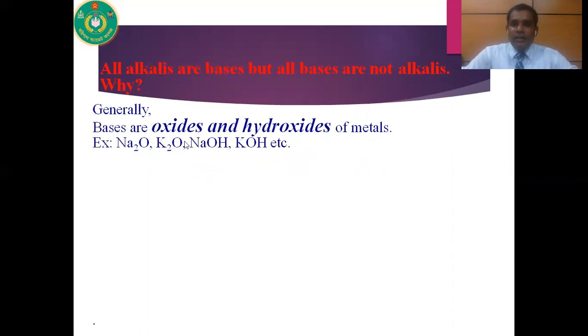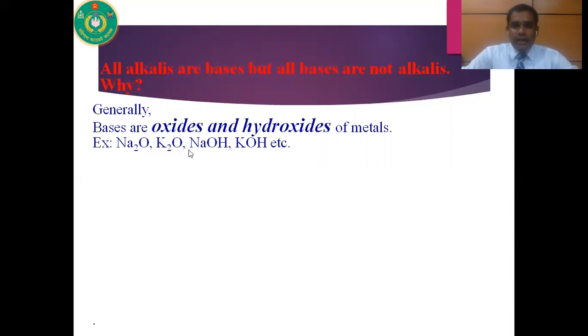Generally, bases are oxides and hydroxides of metals. Here are some examples. Sodium oxide, this is the oxide of sodium. Potassium oxide, this is the oxide of potassium. Sodium hydroxide, hydroxide of sodium. Potassium hydroxide, this is the hydroxide of potassium.